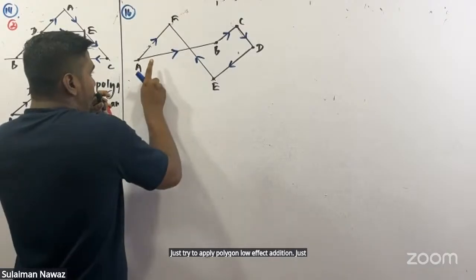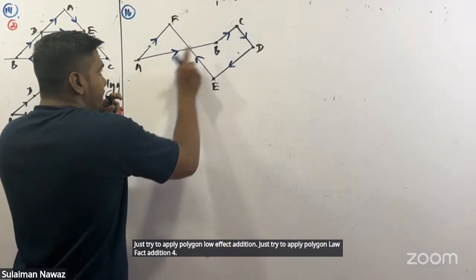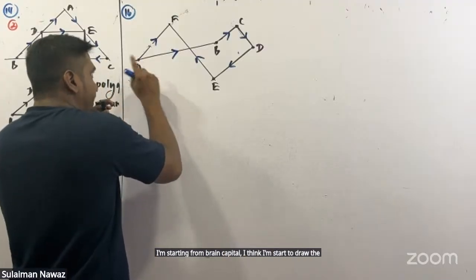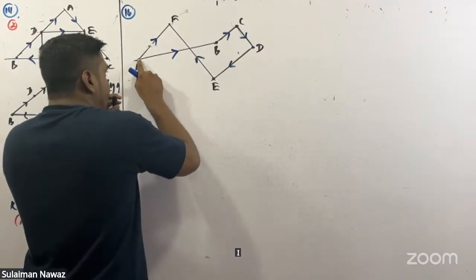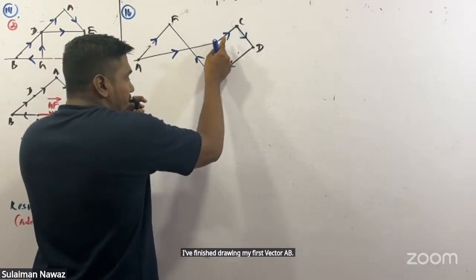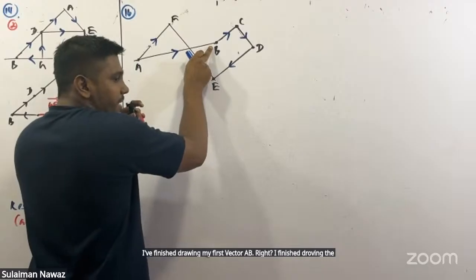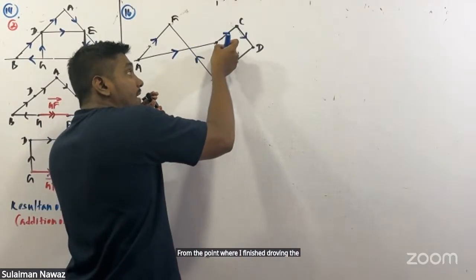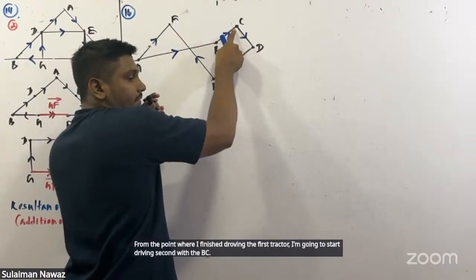Apply the polygon law of vector addition for AB. I'm starting from point capital A, drawing the diagram from point A. I've finished drawing my first vector AB at point B. From the point where I finished the first vector, I start drawing my second vector BC.